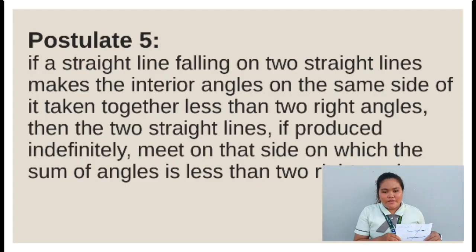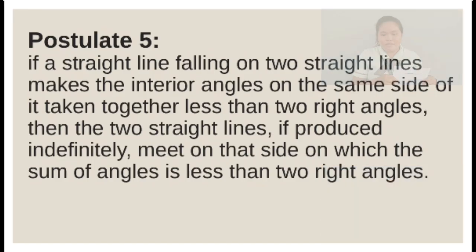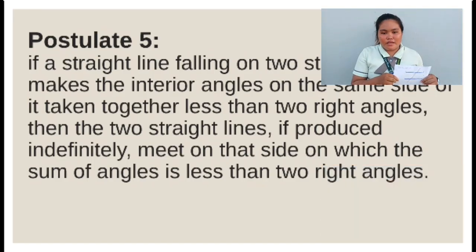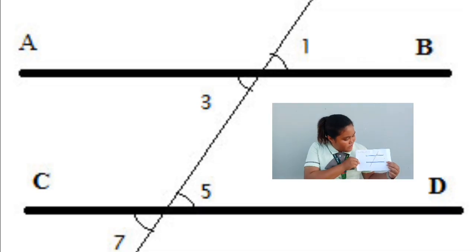Postulate 5. If a straight line falling on two other straight lines makes the interior angles on the same side of it taken together less than two right angles, then the two straight lines, if produced indefinitely, meet on the side on which the sum of angles is less than two right angles. So, here is the example of postulate 5. That's all about Euclidean geometry.